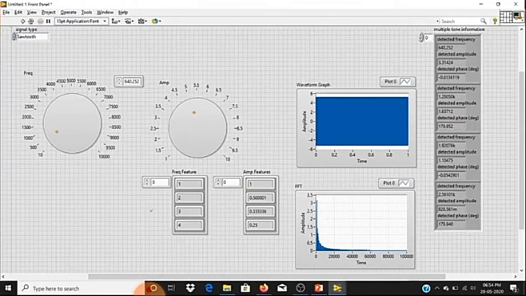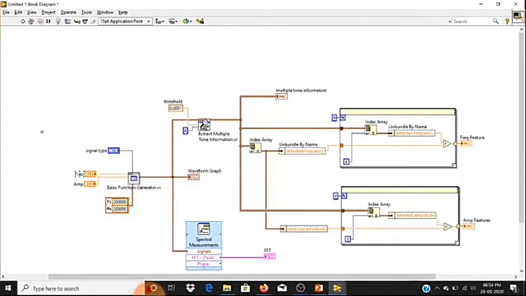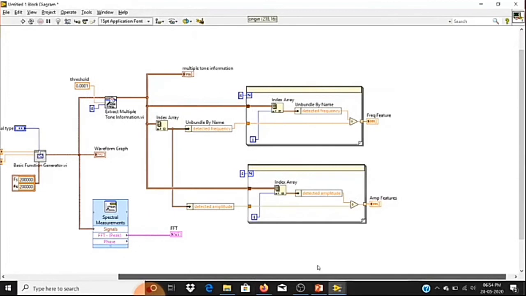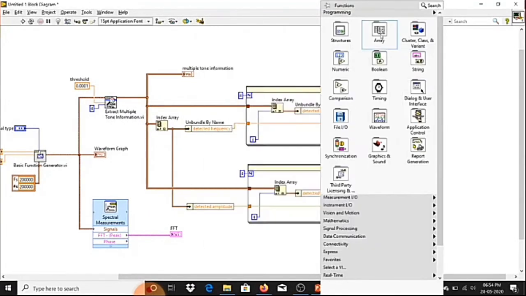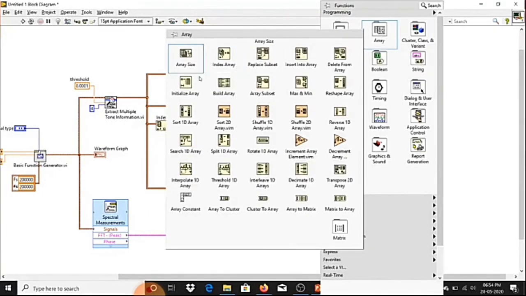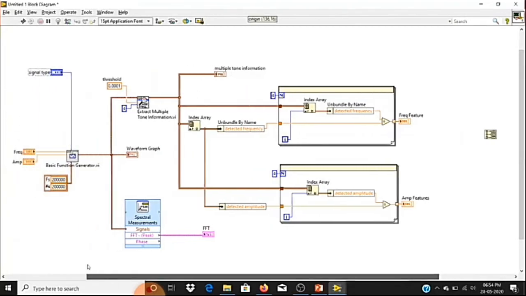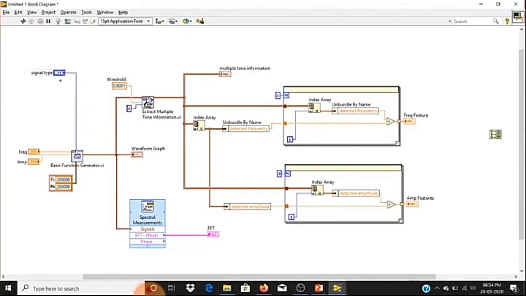Here I'm going to use a build array to combine my feature with my signal. So let me take my build array and make it have 3 inputs. The first input I'll take from signal type, that is the class, the signal the feature corresponds to.